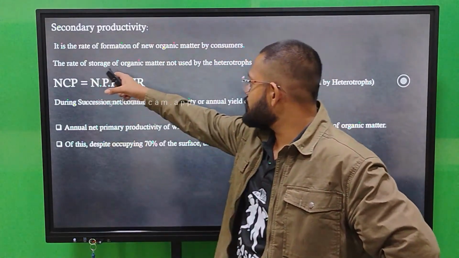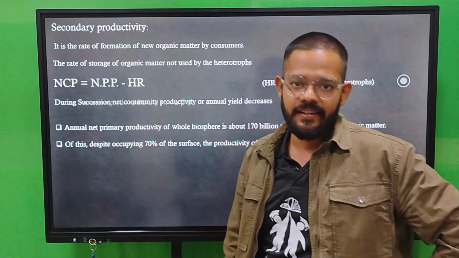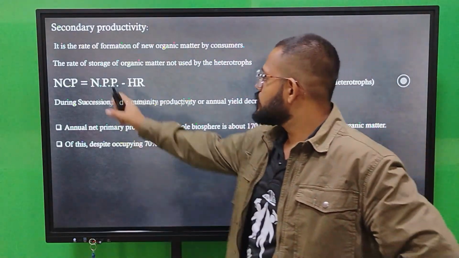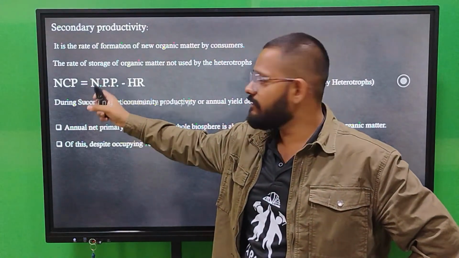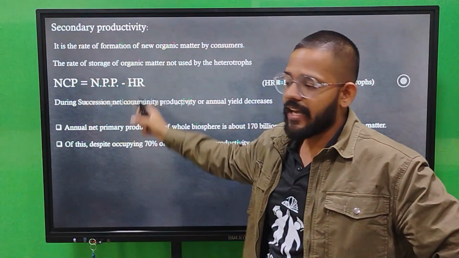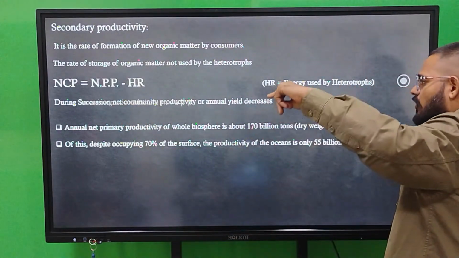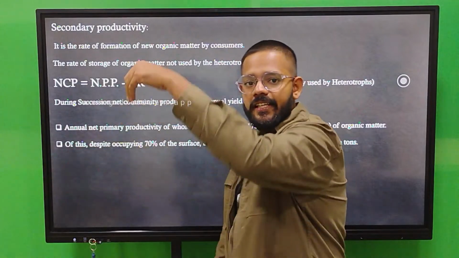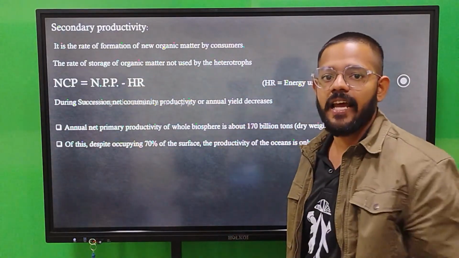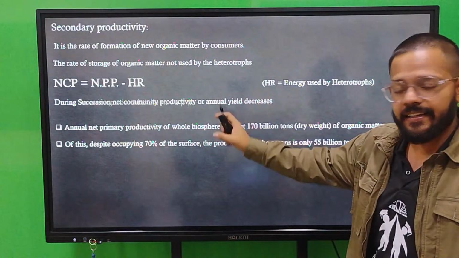The rate of storage of organic matter not used by heterotrophs is also called secondary productivity. So we have net consumer productivity, which is NPP minus HR. During succession, net community productivity or annual yield decreases, because as you go ahead, productivity always decreases. Energy decreases, the 10% law applies.